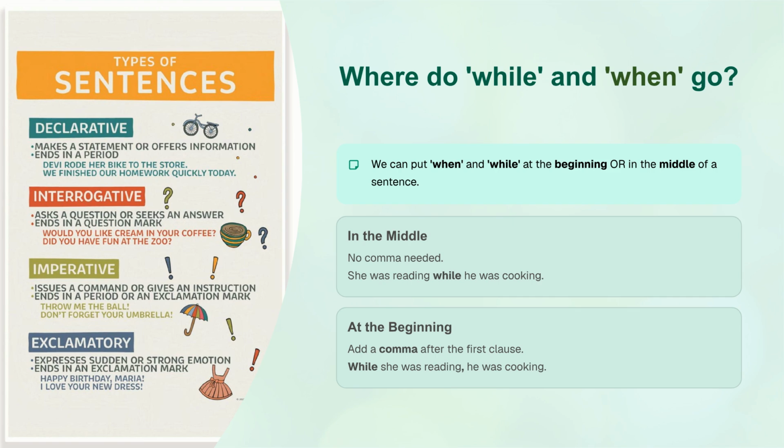Now, where do while and when go in a sentence? We can put when and while at the beginning or in the middle of a sentence. When you place the connecting word in the middle, no comma is needed, like in, she was reading while he was cooking. But when you place the connecting word at the beginning, add a comma after the first clause, like in, while she was reading, he was cooking.